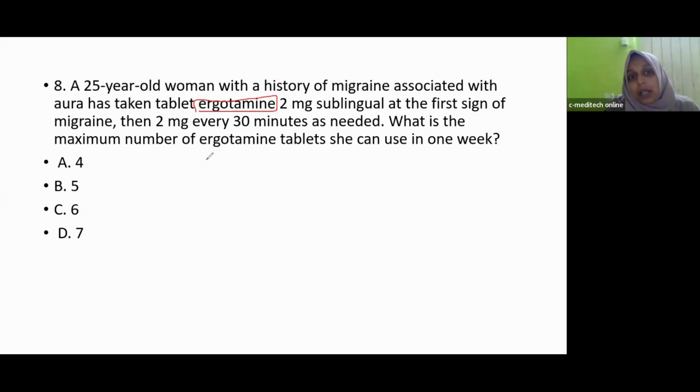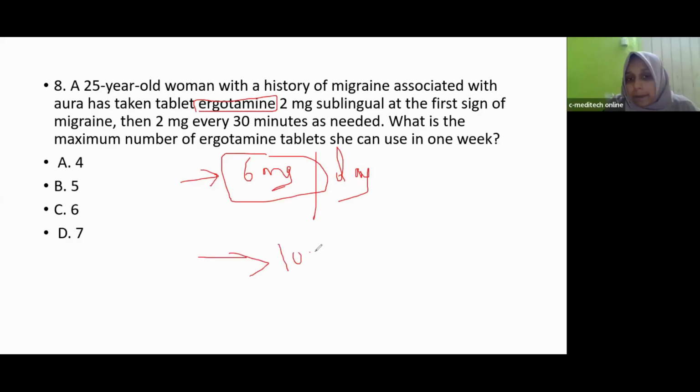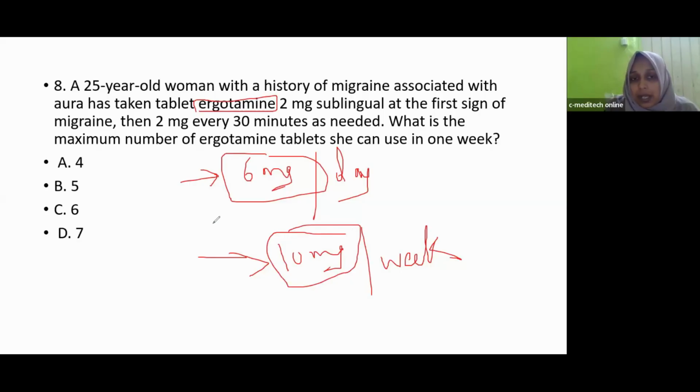The maximum dose of ergotamine is 6 mg per day. This is the maximum dose we can take in a day. It is a guideline, a fixed value, so you should study it like that. One day we can take maximum 6 mg, and per week we can take 10 mg. That is the maximum dose per week. Understand? So you should study these 2 points, 6 mg per day, 10 mg per week.